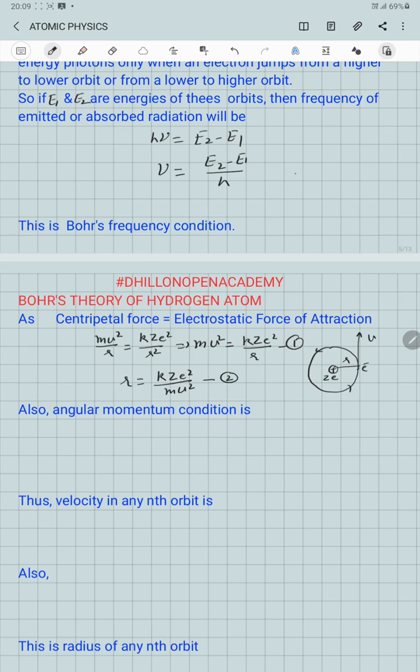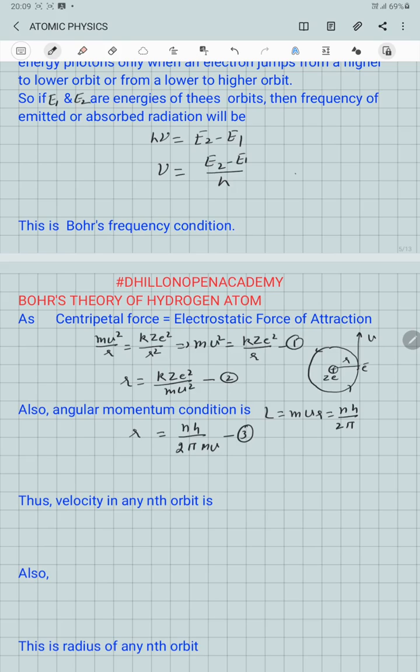This is the second equation. If we apply the angular momentum quantization condition, that is L equal to mvr equal to nh over 2 pi, from here the value of r is equal to nh over 2 pi mv.